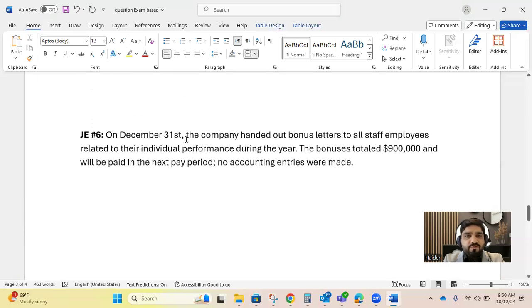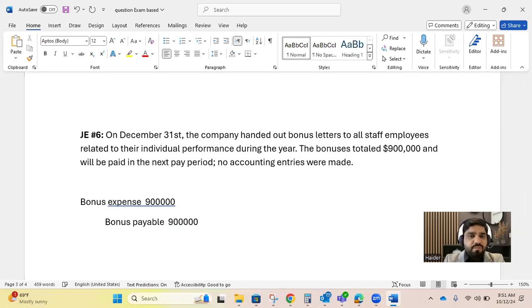On December 31st, the company handed out bonus letters to all staff employees related to their individual performance during the year. The bonus totaled 900,000 that will be paid next period. No accounting entries were made. So bonus is technically an expense for the company. Bonus expense should have been recorded, and bonus payable, a liability, should have been created, but no entry was made from the accounting side. So we should record this expense.